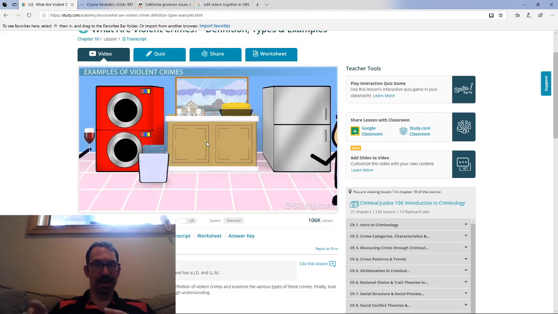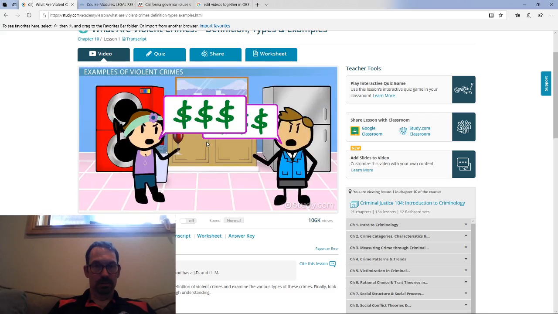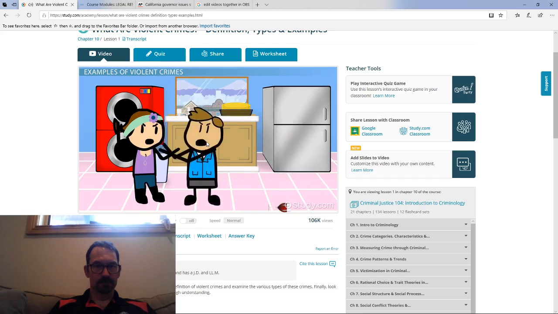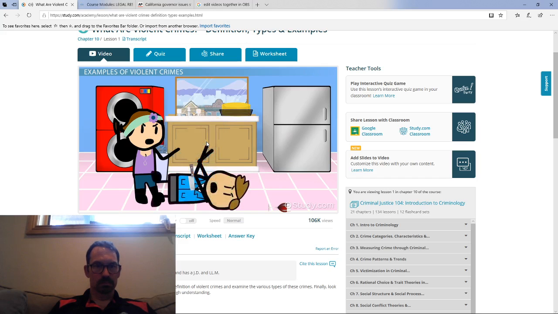Now imagine another scenario. Let's say that Vivian and her husband Peter are fighting about money. Vivian throws a glass of wine on Peter in the middle of the argument. The argument escalates, and Peter lunges toward Vivian, strangling her so she cannot breathe. Vivian grabs a kitchen knife and plunges it into Peter's stomach. Peter collapses and dies on the floor. This is an example of manslaughter, also a violent crime.